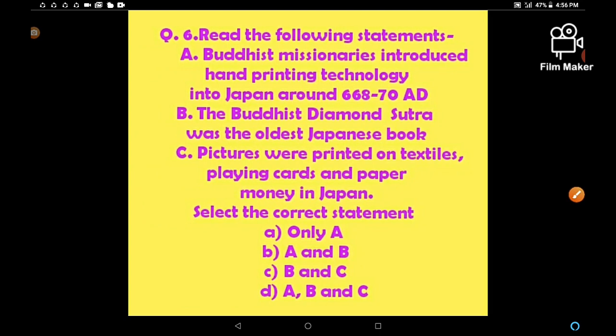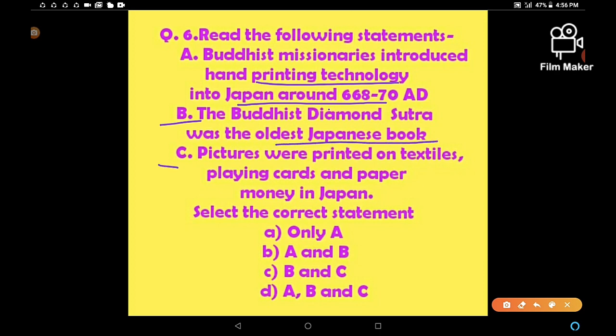Take next question. Read the following statements very carefully. Statement A. Buddhist missionaries introduced hand printing technology into Japan around 668 to 70 AD. This is the first statement. Statement B. The Buddhist Diamond Sutra was the oldest Japanese book. Statement C. Pictures were printed on textiles, playing cards and paper money in Japan. So what we have to do is select the correct statement. We have to find out which of these three statements is correct.